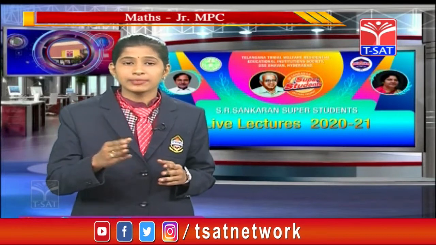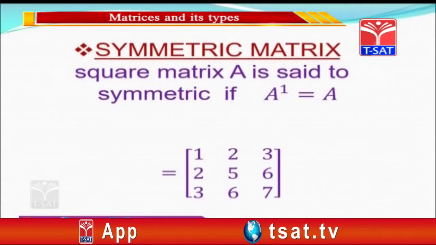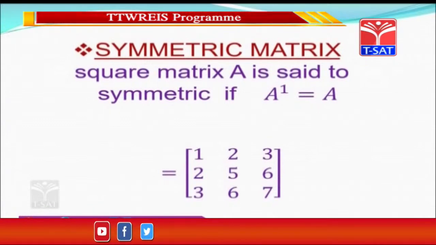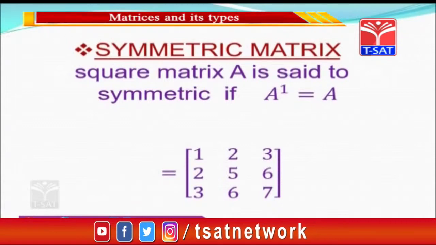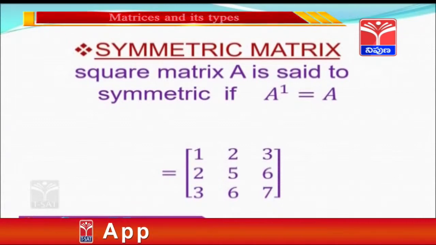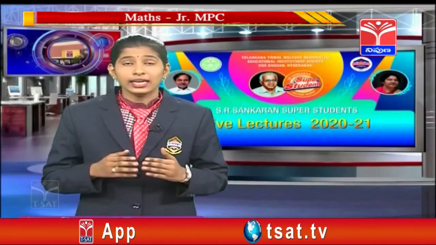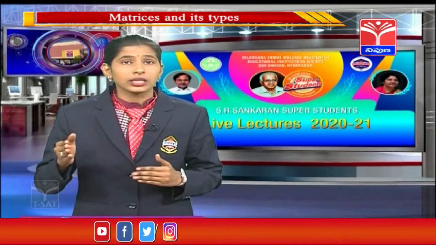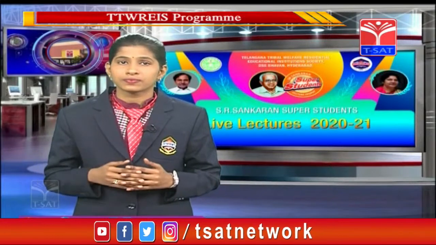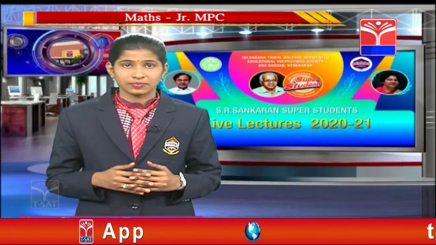Now let us move to the symmetric matrix. A square matrix A is said to be symmetric if A transpose is equal to A. If we observe the example here, a12 is equal to a21, and they are equal to 2. And the element a13 is equal to a31, and the element a23 is equal to a32. This is a suitable example to understand the symmetric matrix.